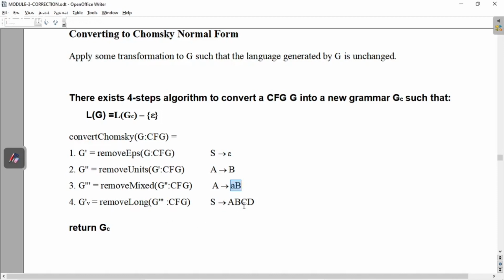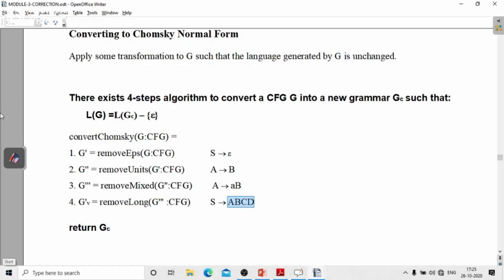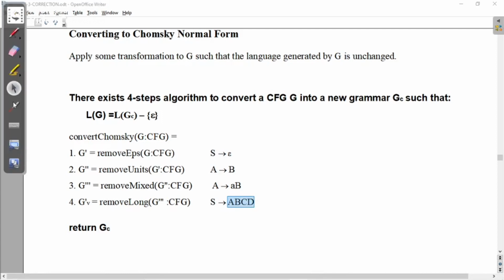If any rule's production, that is, the RHS, is bigger than length 2, then you have to remove it, because for Chomsky normal form we expect rules of the form non-terminal gives a single terminal, which is okay, or a non-terminal giving two non-terminals, not more than length 2.